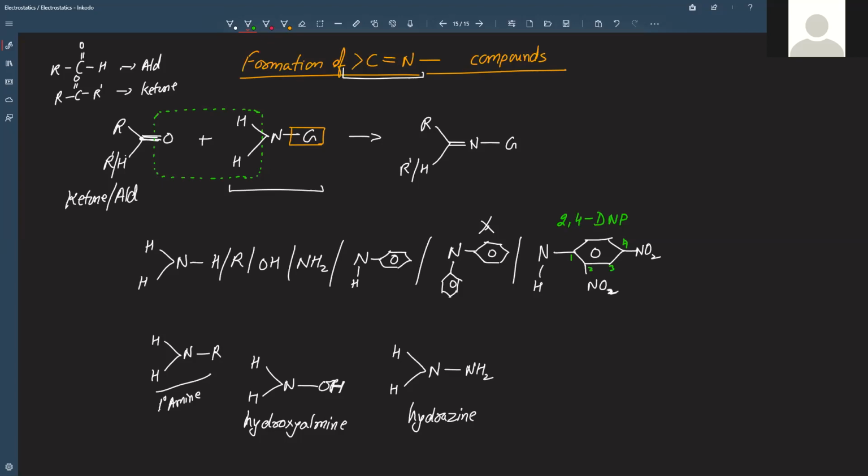Hydrazine is called so due to this group, right? Due to this the name comes hydrazine, and due to this prefix there is phenyl. So this is phenyl, and this is hydrazine. And that's why this is 2,4-dinitrophenyl hydrazine. So these are the groups which can be there in place of G.